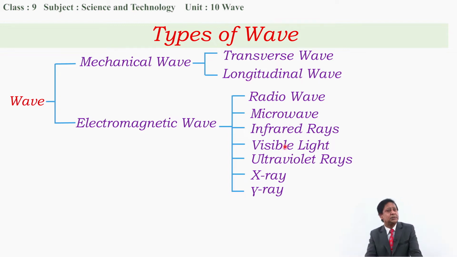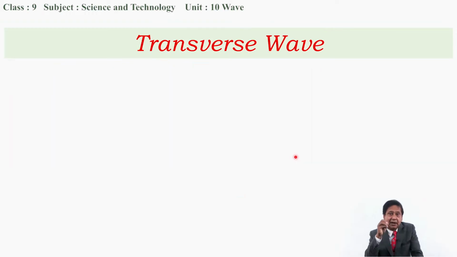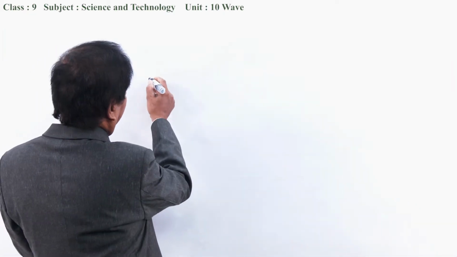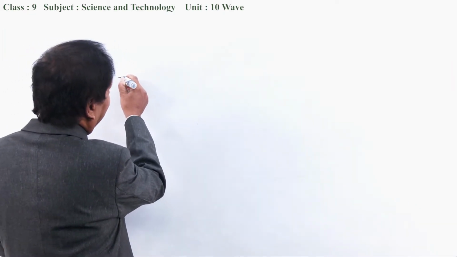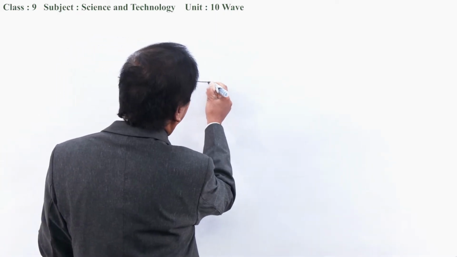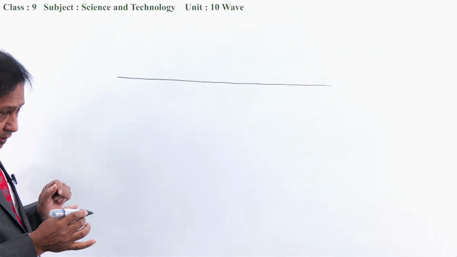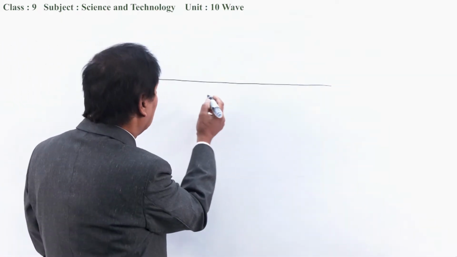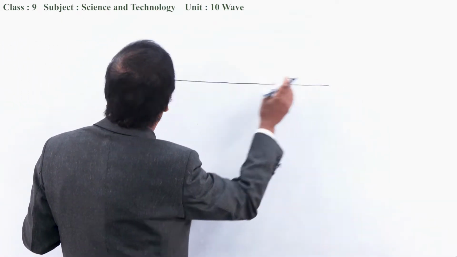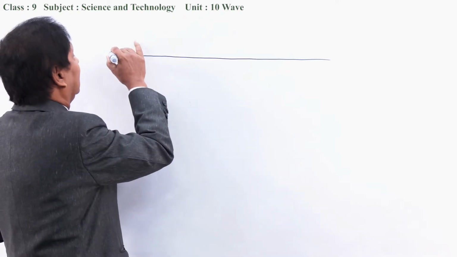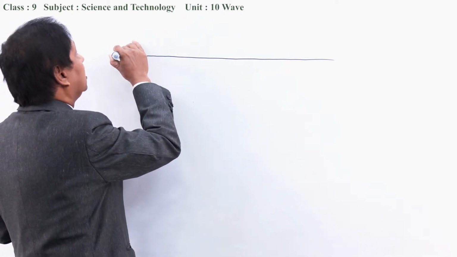Okay, let's talk about transverse wave. I want to tell you something about the transverse wave with the help of this diagram. Let's say this line represents the surface of water where the wave is produced. Let's say the wave is produced this way.